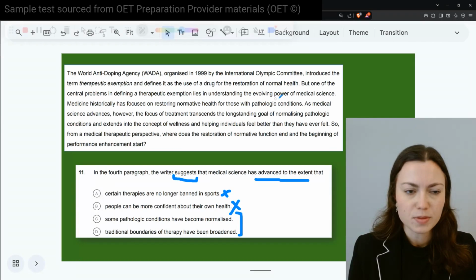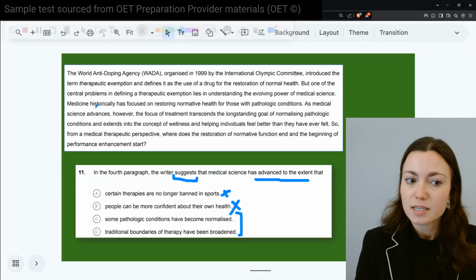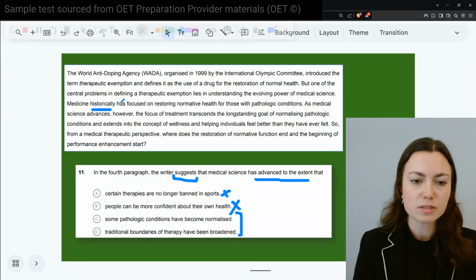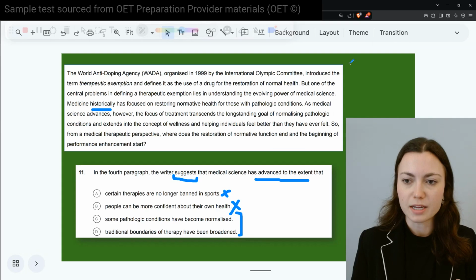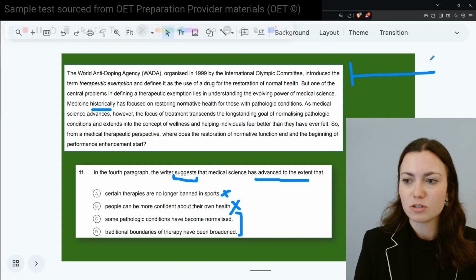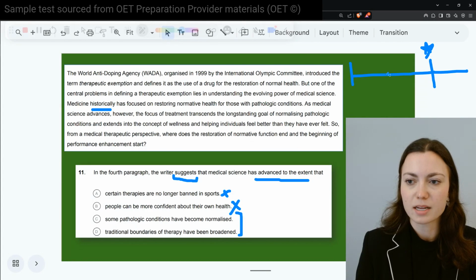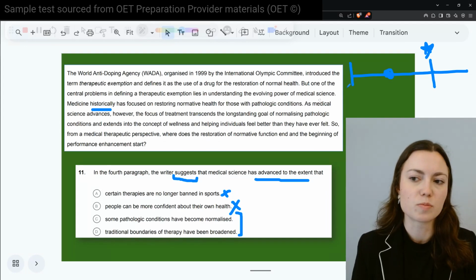Starting at the top there, one of the central problems in defining a therapeutic exemption lies in understanding the evolving power of medicine. Medicine historically, in the past, has focused on restoring normative health for those with pathological conditions. Sometimes I encourage individuals, when you're reading, to try to produce a mental image here of what's going on. So if I was to draw this mentally, I'd say, okay, history, so let's say we'll put the star for now. So in the past, this is what has been the focus on restoring normative health for those with pathological conditions.